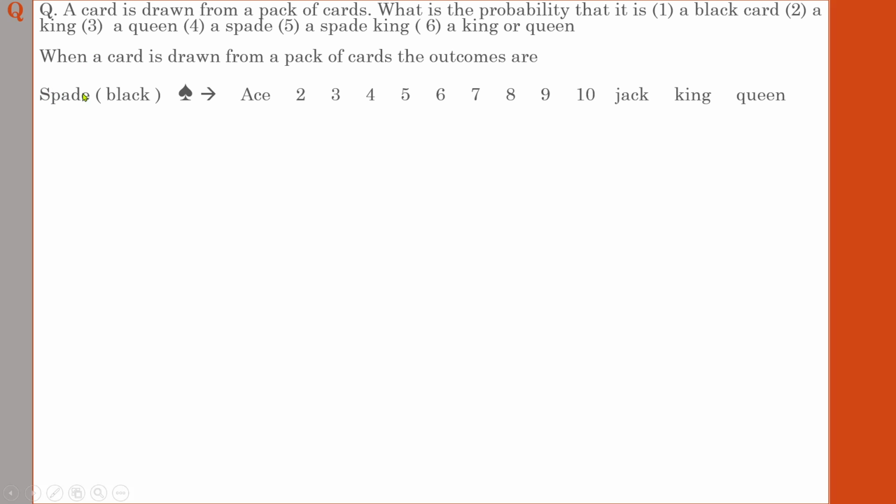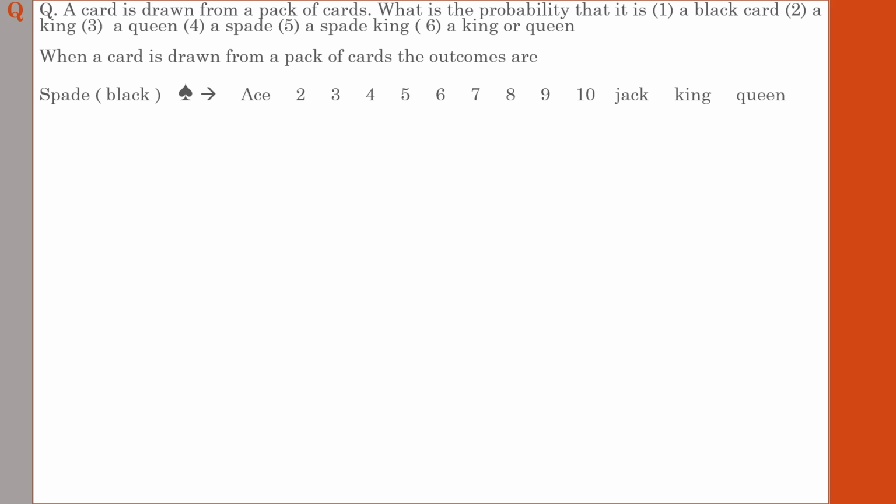The first set is spade. One set of that is spade. Spade is represented by a black sign. Black sign means all the cards will be white, but the signs on them will be different. So you have to consider the sign and the black color. Spade is the name of that sign, and usually it will be in black color, and there are